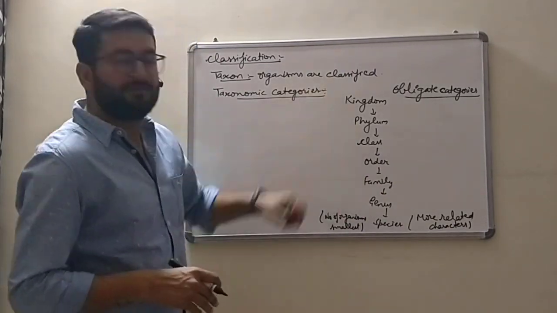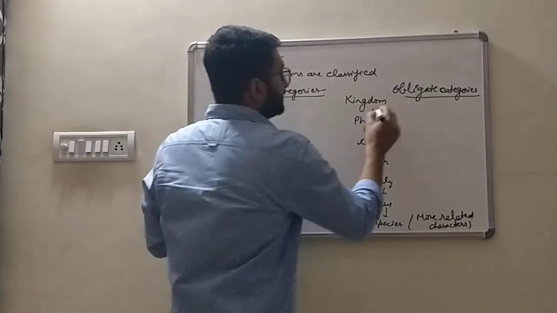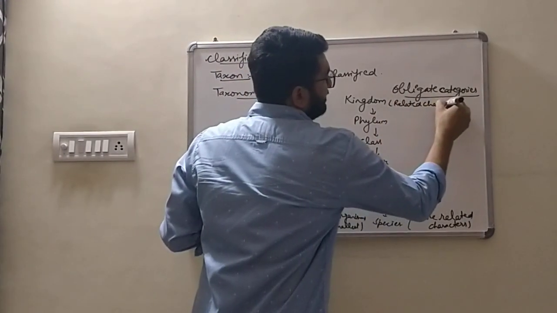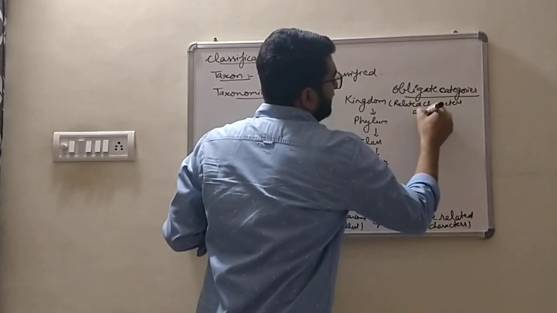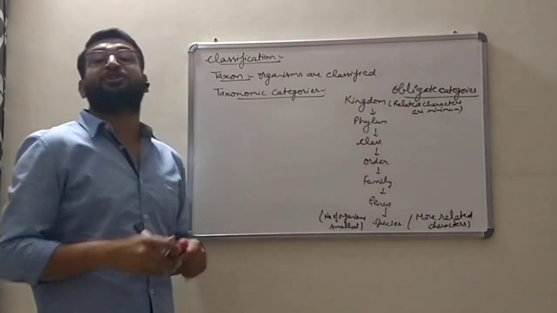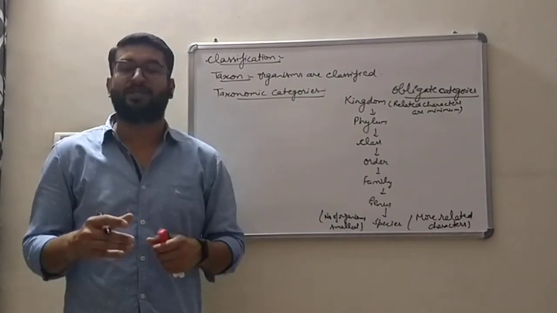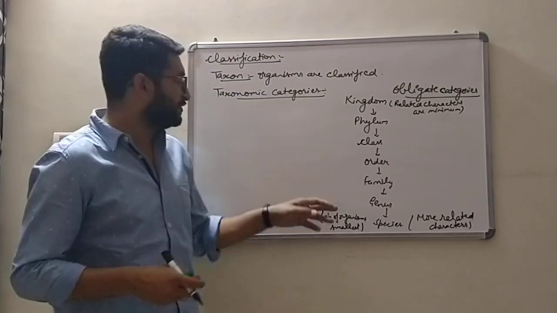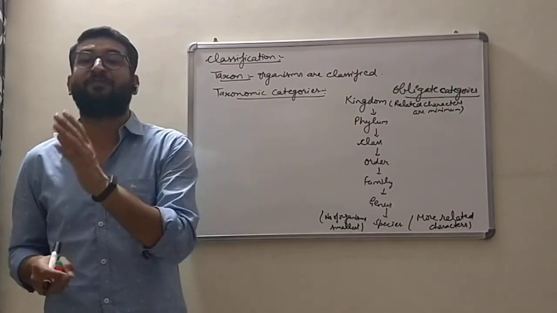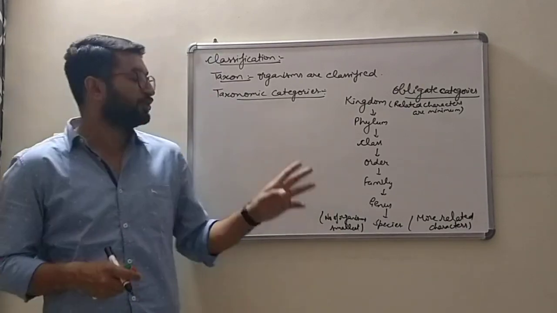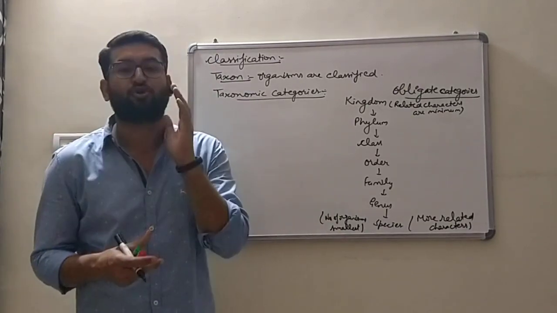As we move up, the relations start decreasing. Related characters are minimum, but the number of organisms keeps on increasing. So kingdom has the maximum number of organisms, whereas species has the least number of organisms, but those organisms included in a species have the most common characteristics.